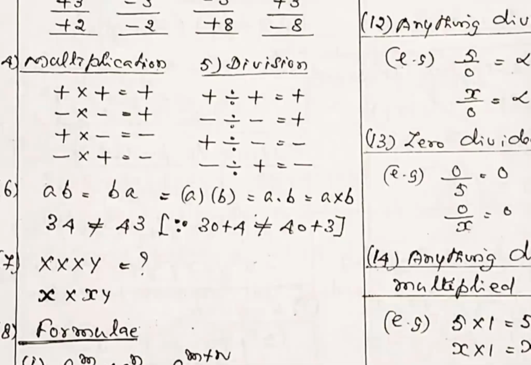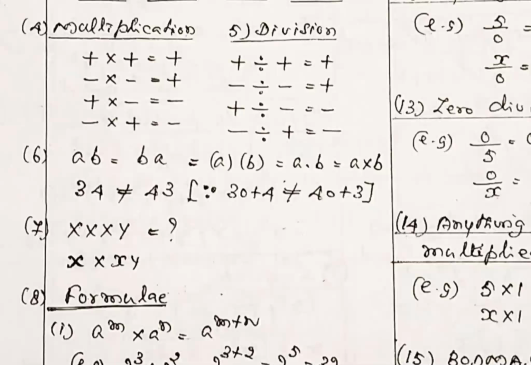For letters, AB is equal to BA, and interchanging letters is correct. But the number 34 should not be written as 43. Both are not equal. Why? In 34, 4 is 4, but 3 is not 3. Actually it is 30 plus 4, which should not be written like 40 plus 3. Here 3 and 4 are not multiplied. Actually it is 30 plus 4. So 34 is not equal to 43. For numbers, digit interchange is not allowed.